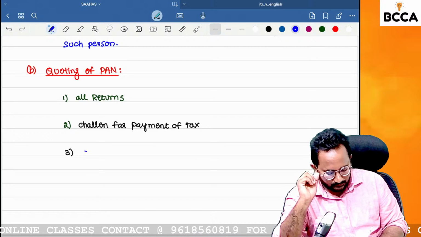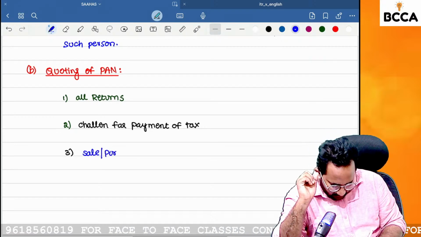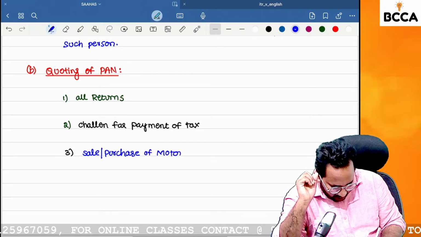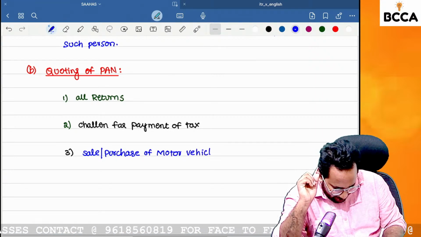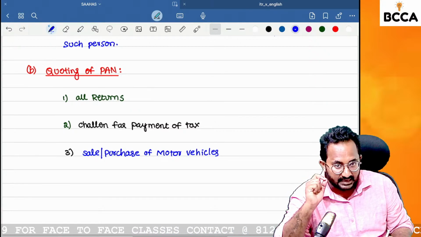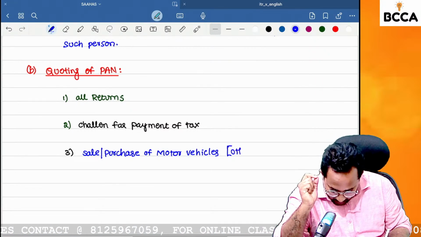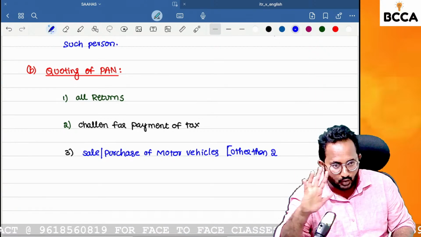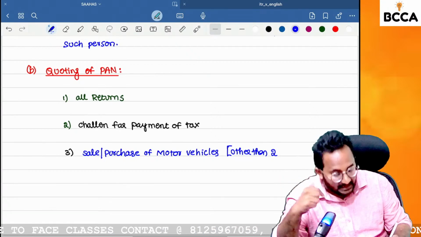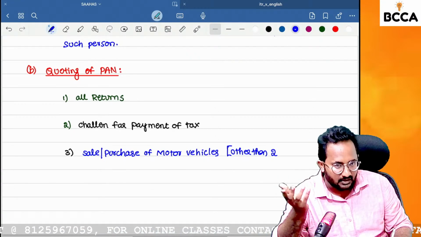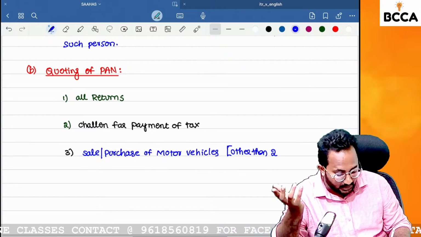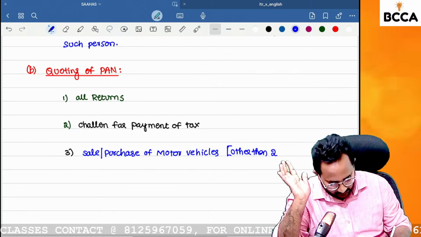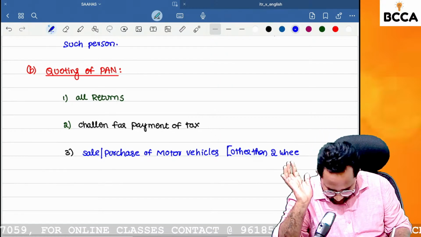I want to purchase or sell motor vehicles. Sale or purchase of motor vehicles, but other than two wheelers. At the time of purchasing or selling two wheelers, no need to quote the PAN number. But if you want to purchase other than two wheelers, like four wheelers, cars, lorries or trucks, etc., definitely you have to mention the PAN number. Buyer also needs to mention, seller also needs to mention.